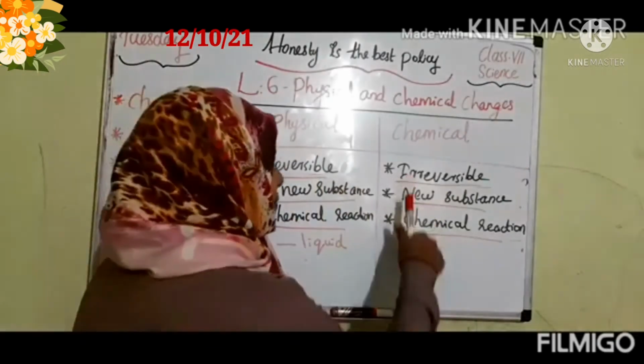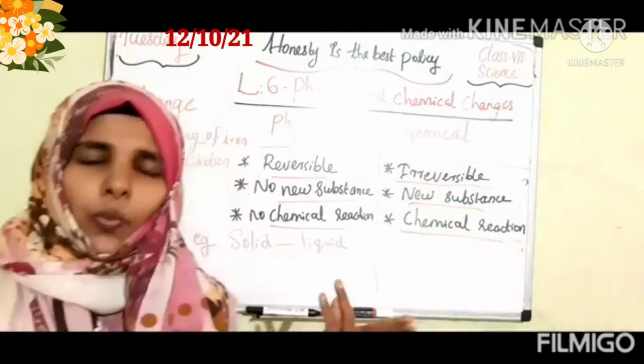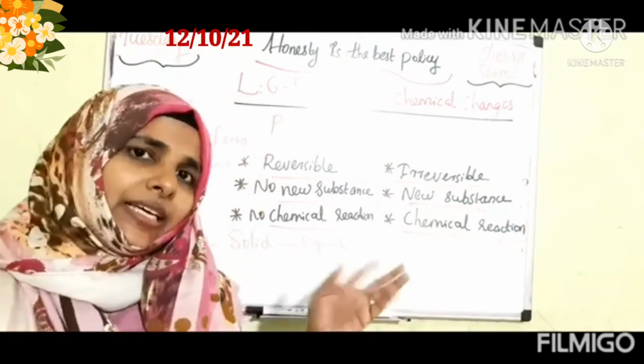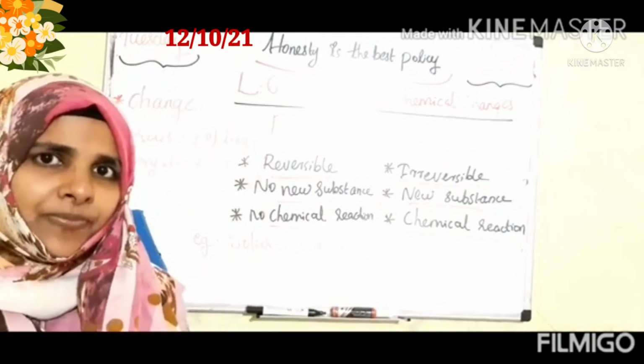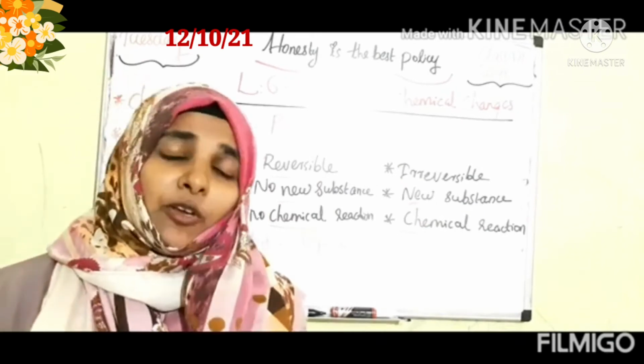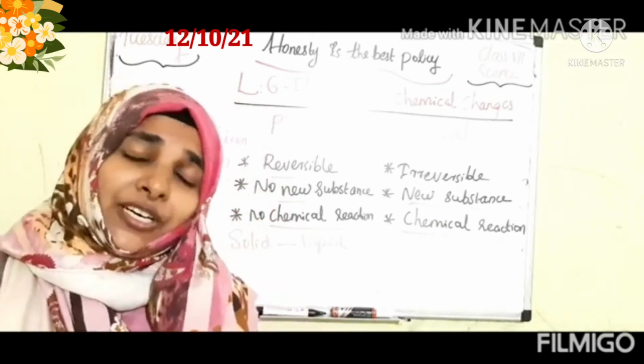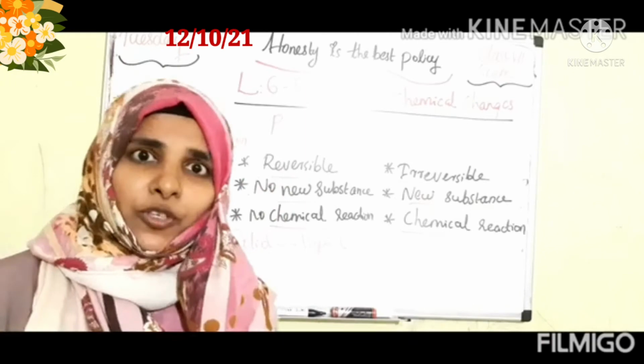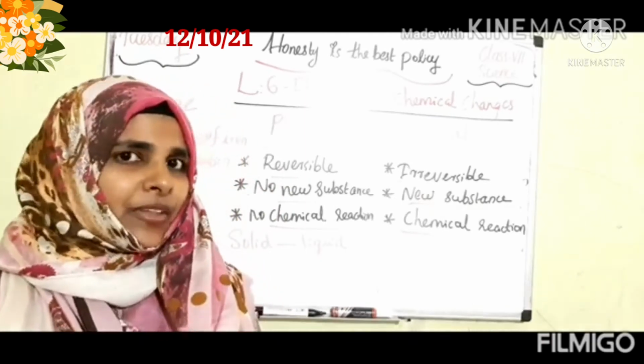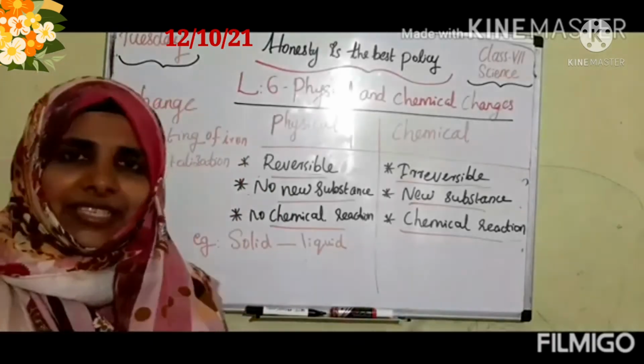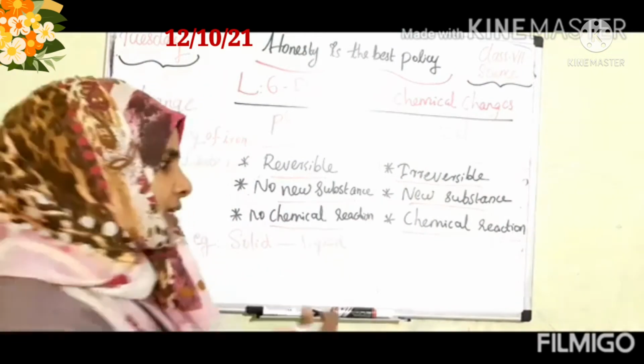Then can you say any example for the chemical changes? I already told one example, burning of paper. Other than that, can you say an example? Easily you can say, because you already learned in your first lesson and second lesson about photosynthesis and digestion. These are all examples of chemical changes. How, children? You can check.